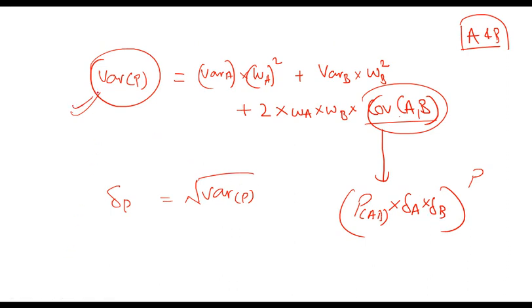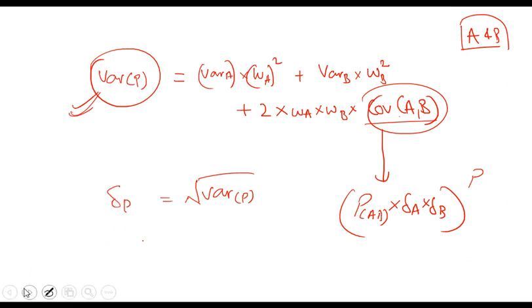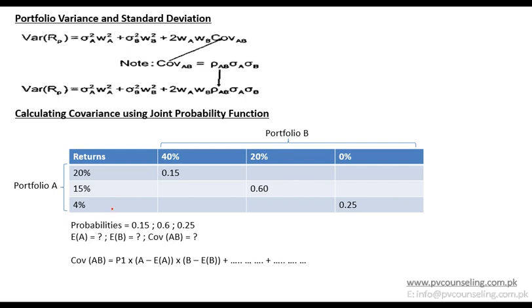This is a very important formula. Make sure you memorize it and remember it. This will be used in level 1, level 2 and level 3, all 3 levels. So this covariance can be changed to correlation, and then this will be the formula.